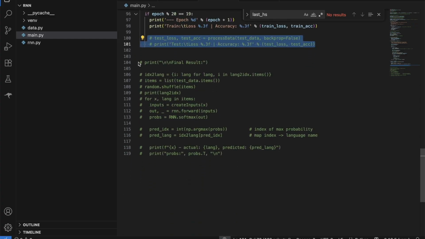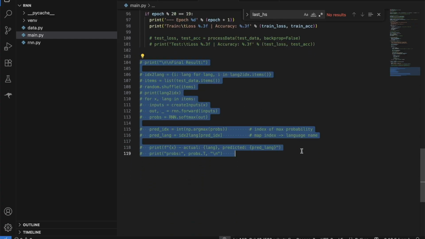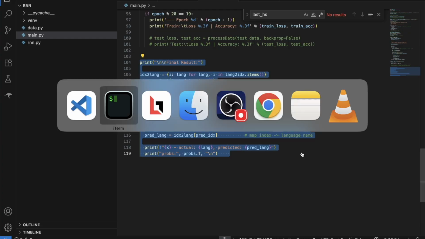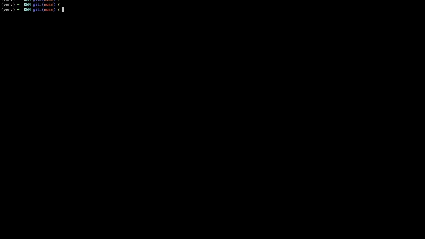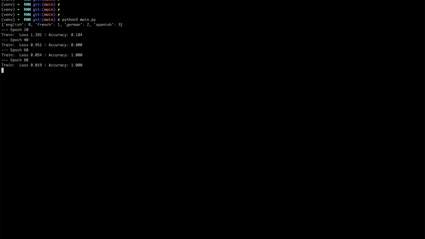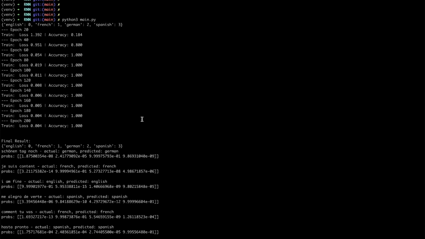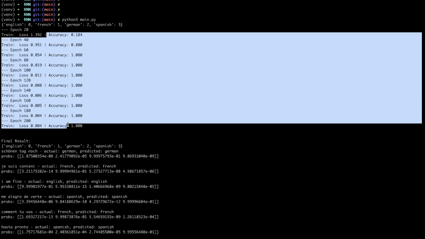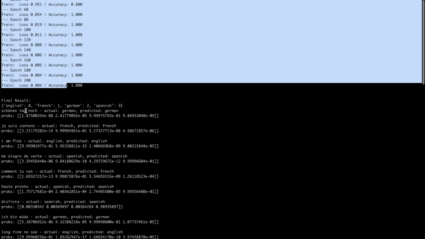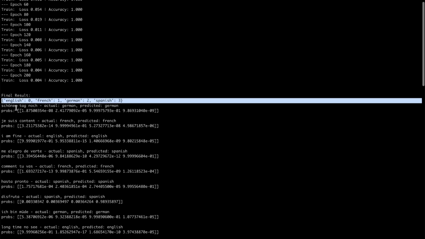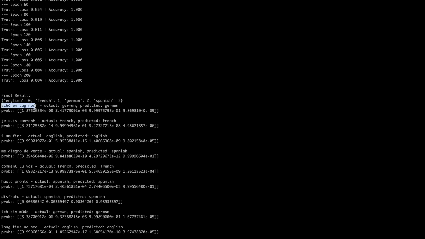So let me comment out this part as well and run it again. Let's analyze it. After we train our neural network, our final result is something like this. We have these indexes, and for this particular sentence, which actually belongs to German, the prediction is German.